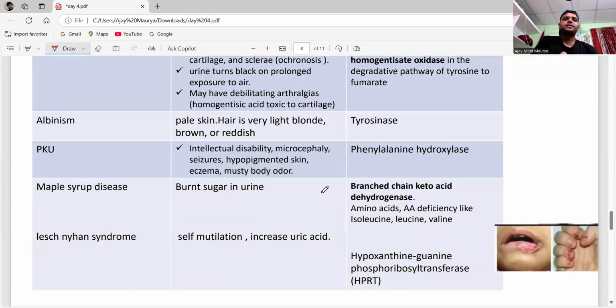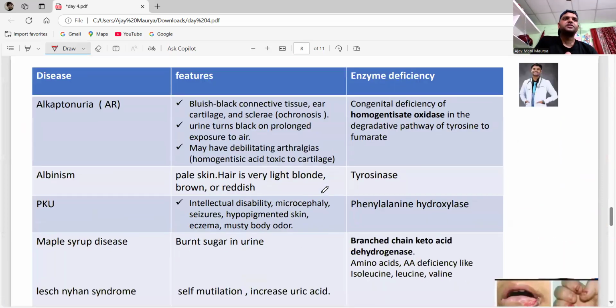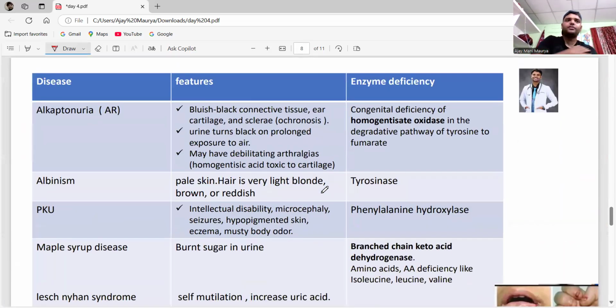See guys, next one. This is the biochemistry. We are having a series of diseases here.